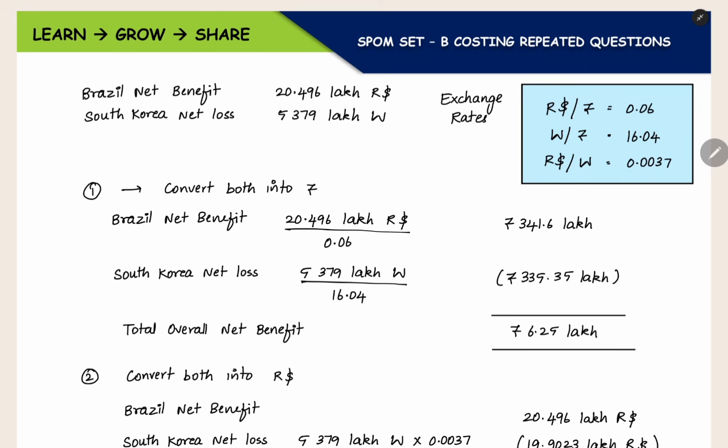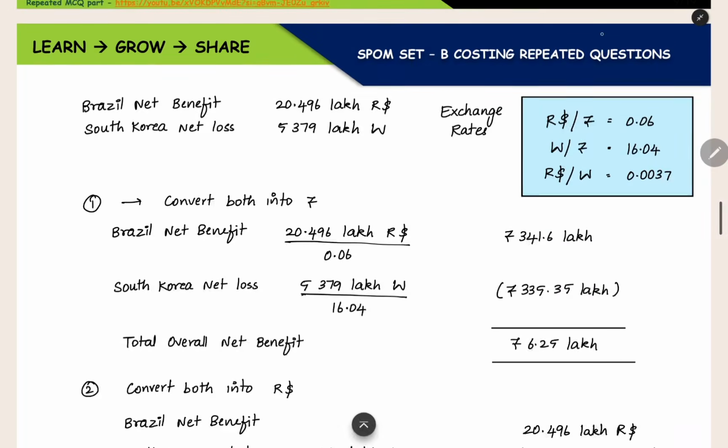Here, first we are going to convert R dollar but the quote is given for rupees. So divide. These two are not matching, so divide. This is the R dollar divided by the quote 0.06. You will get this much. This is the rupees. And then when you are going to convert the South Korean net loss, this much won, you are going to convert won into rupees.